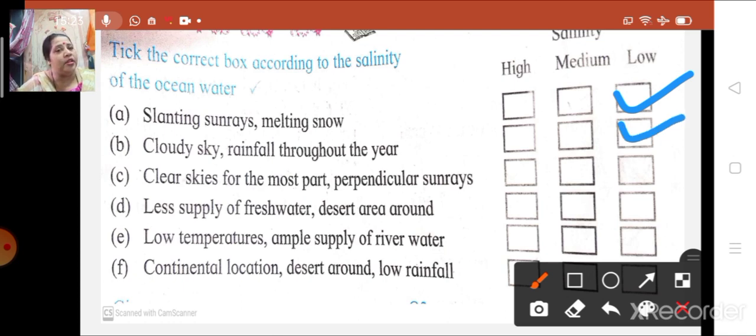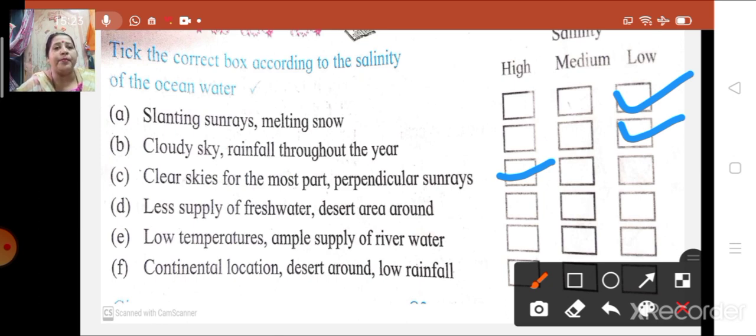Then the third one, clear sky for the most part. Clear skies means no clouds. Above that, perpendicular sun rays also. In such a condition, what type of salinity will be here? High, medium or low? Yes, it is going to be high salinity.